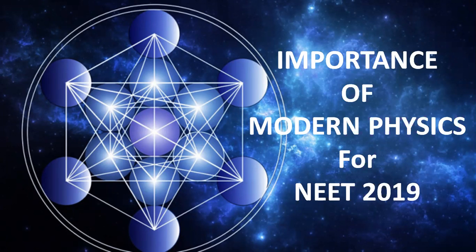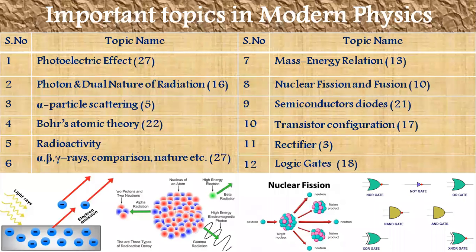Every year in the NEET exam, 8 to 9 questions are asked from modern physics content. These are some important topics in modern physics you should pay special attention to. Coming to the important subtopics: photoelectric effect, photon and dual nature of radiation, alpha particle scattering, Bohr atomic theory, radioactivity, alpha beta gamma rays comparison, nature, etc., mass energy relation, nuclear fission and fusion, semiconductor diodes, transistor configuration, rectifier, logic gates.